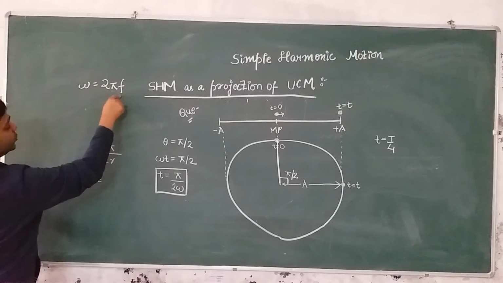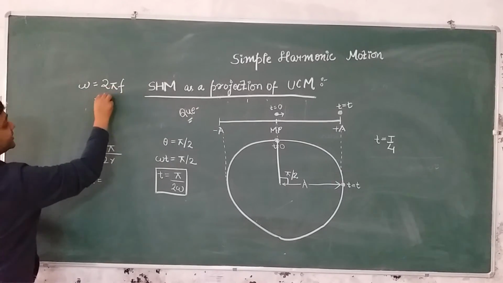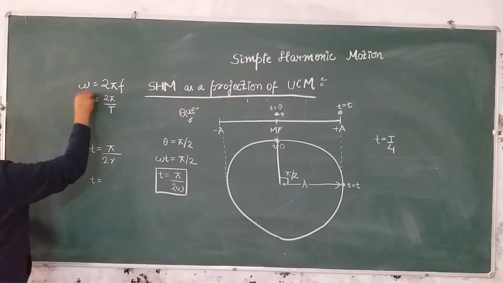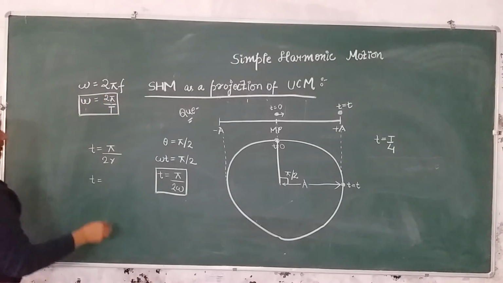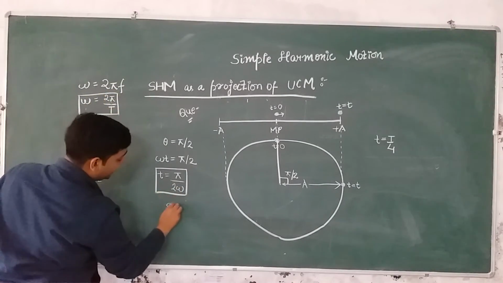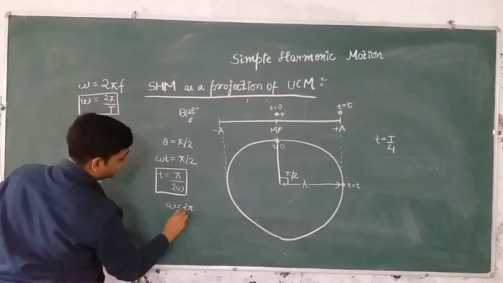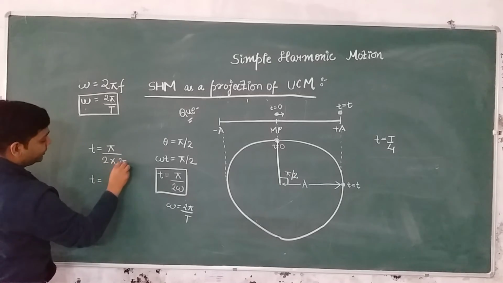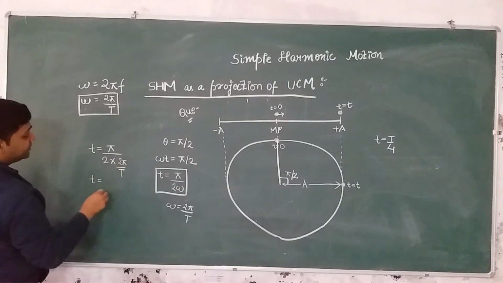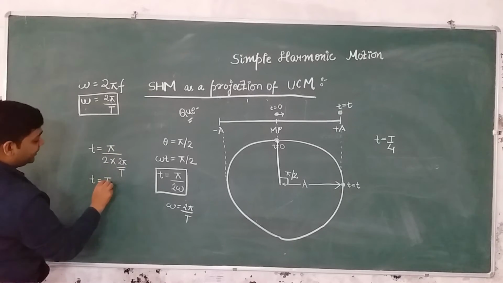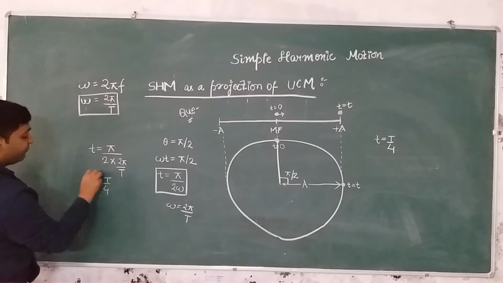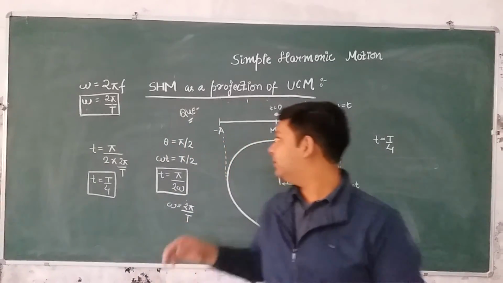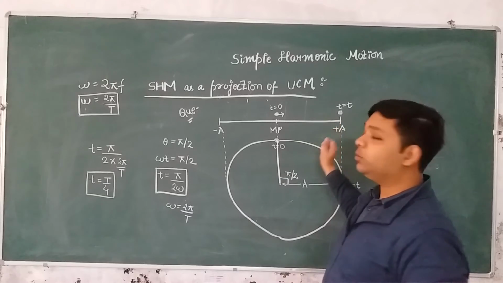Now f can be written as 1 upon T, so omega is equal to 2 pi by T. So I am replacing omega with 2 pi by T here. Pi and pi cancel and it becomes T by 4. So one fourth of the total time period of the particle is the time taken by the particle to go from mean position to plus A.